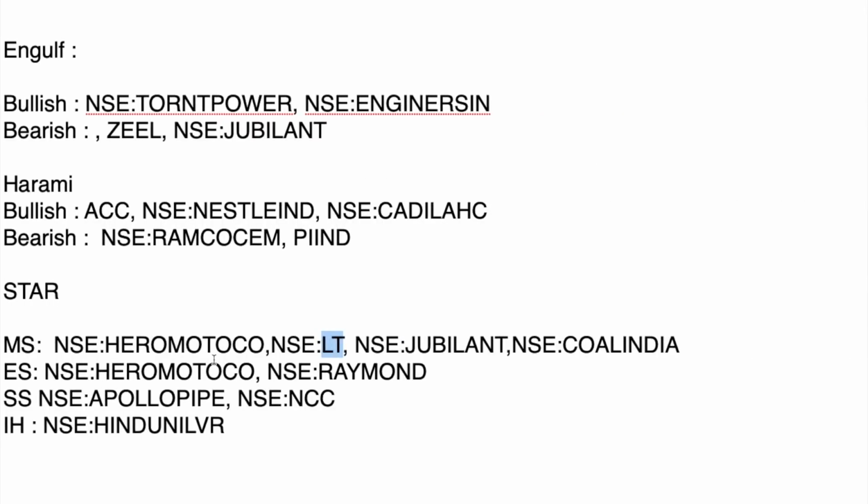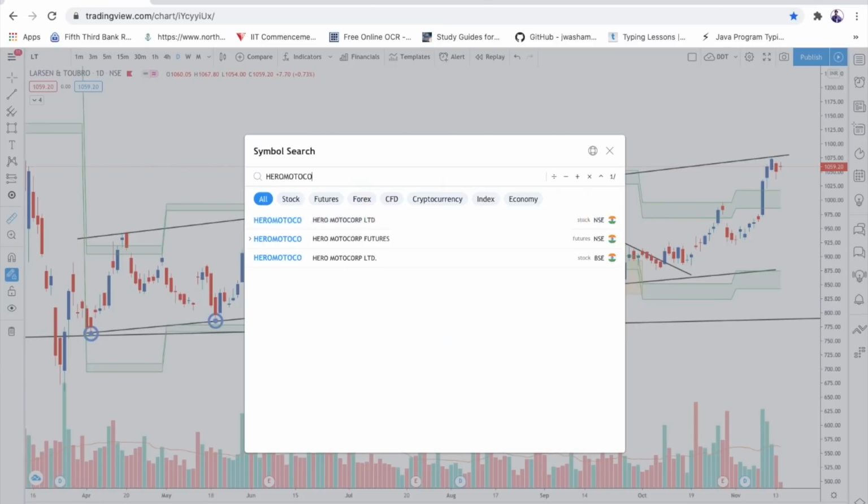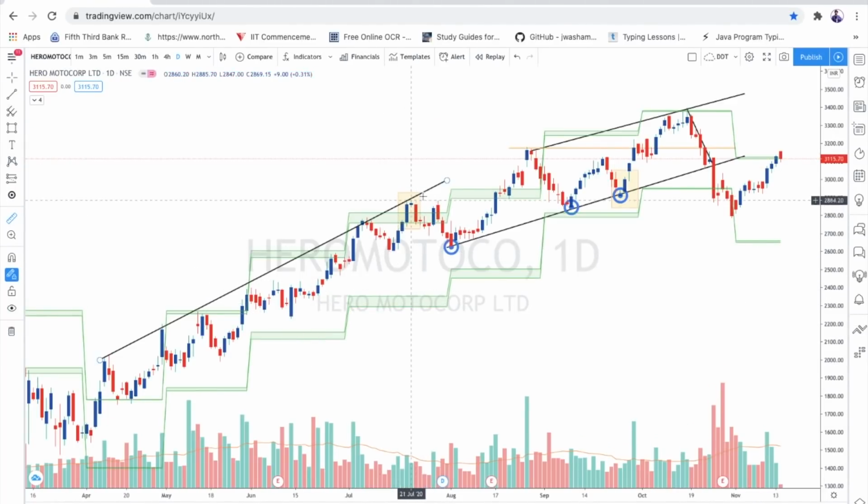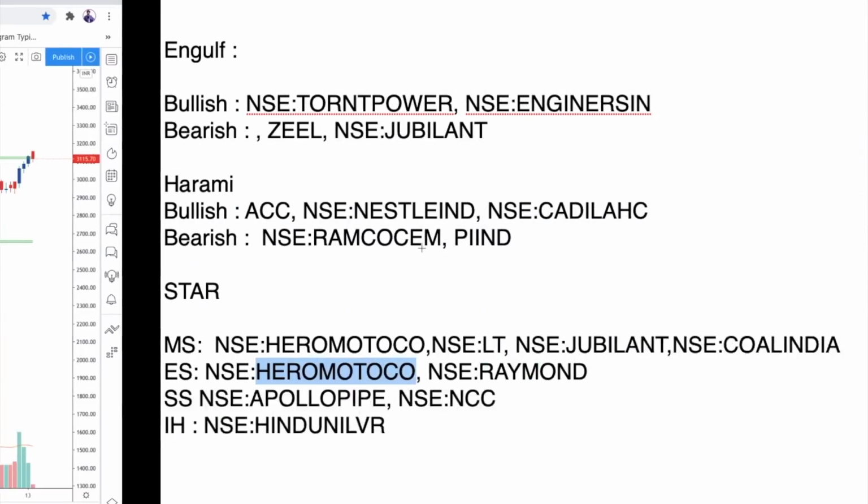So we'll see evening star next. Again I think evening star in Hero Motors only. So yeah, see here, evening star at the trend line. This trend line was respected 1, 2, 3, 4, and it came again for the fifth time, and we see this formation. If you would have entered here, then this is a profit of almost 5%. So that is what it is. If you make entry on valid candlestick patterns, you can make money out of it very easily.